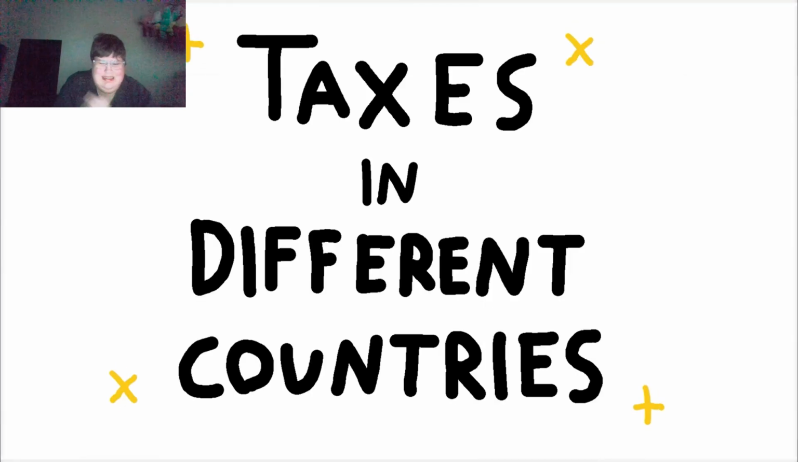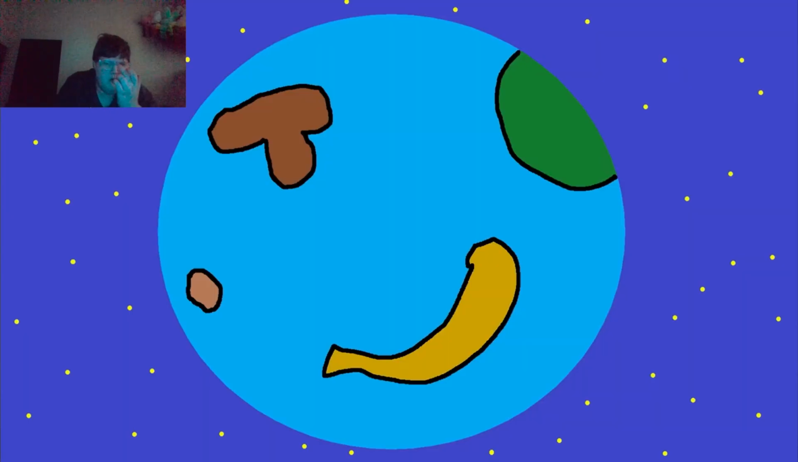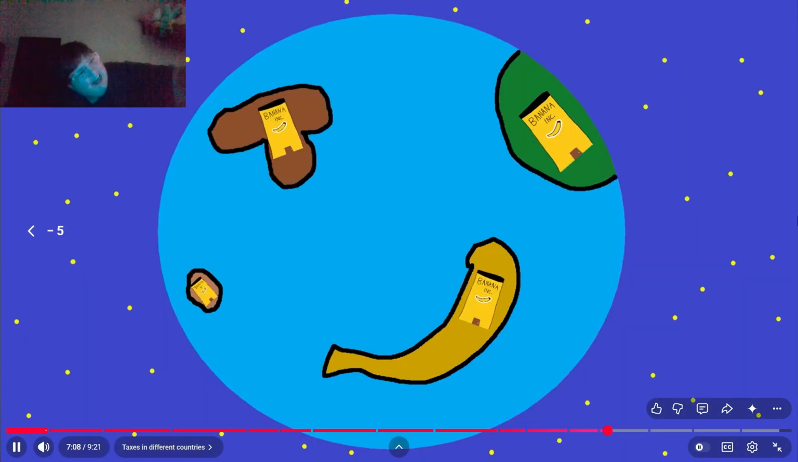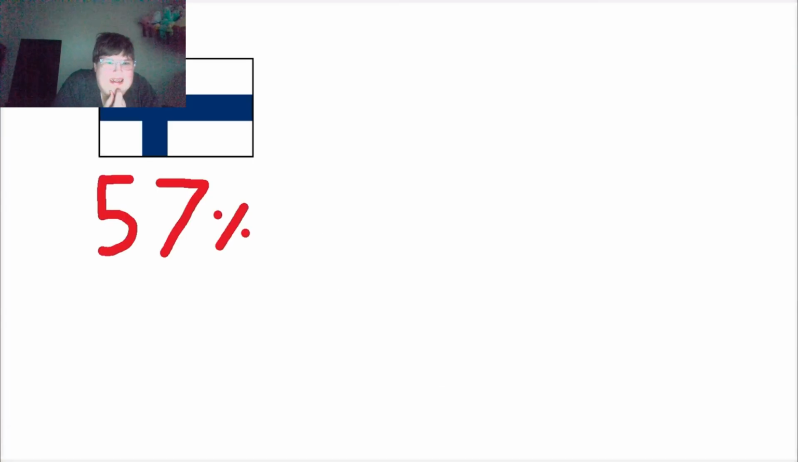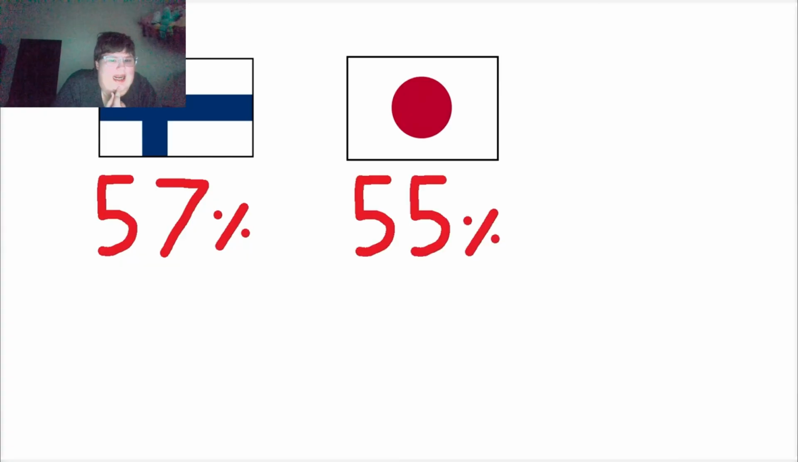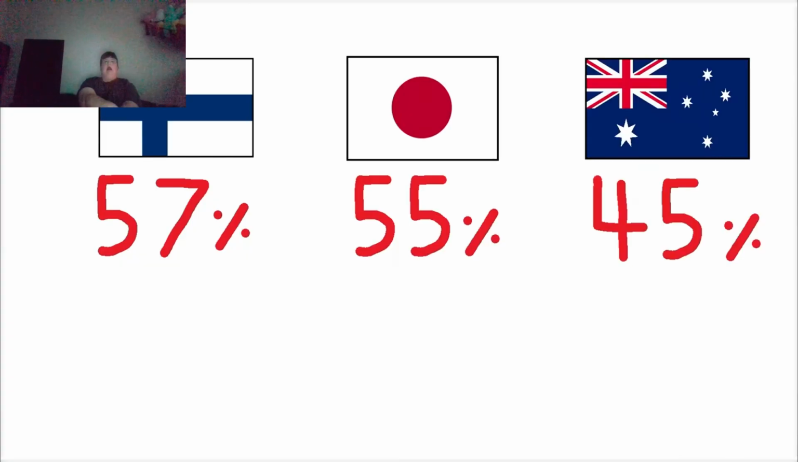Taxes in different countries. Monkey businesses can also set up companies in other countries with little to no taxes. Not all monkey countries pay the same amount of tax. Some of the highest tax rates in the world are Finland, 57%, Japan, 55%, and Australia, 45%.